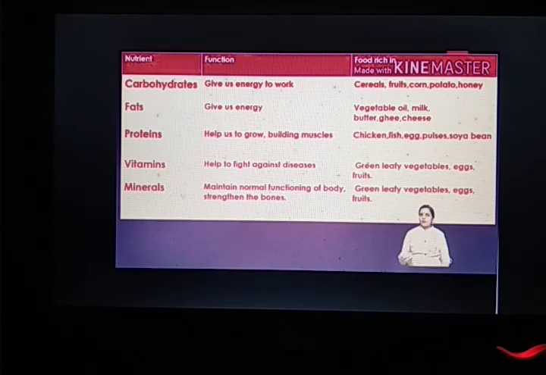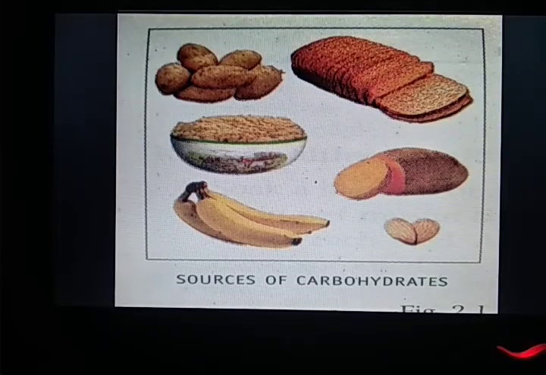Growing children should always take protein in large amount as their body is growing, isn't it? So you students always have to take protein in more amount in your diet. Next is vitamins. Vitamins and minerals both we are getting from green leafy vegetables as well as from eggs and fruits. So these are the sources of different types of food items that we are getting. So students, it is better we consume all the types of different food items so that we can get all the nutrients in proper amount. As you can see on my screen, the sources of carbohydrates are shown over here.